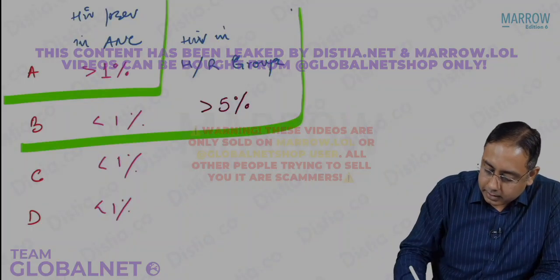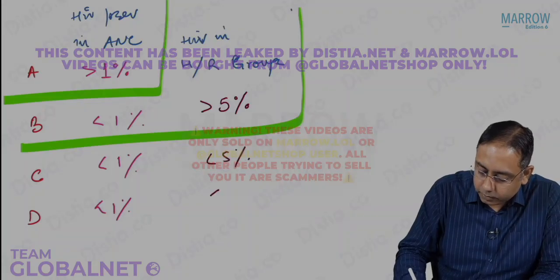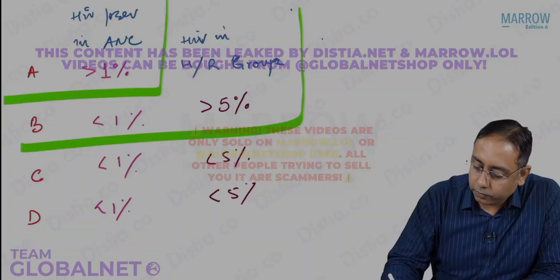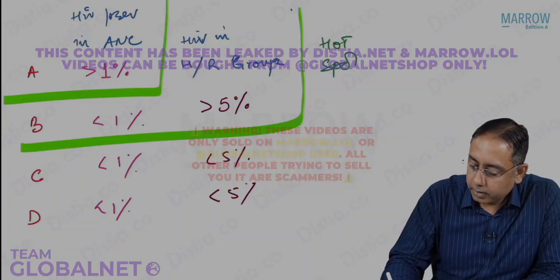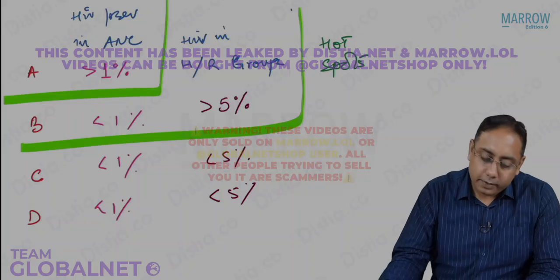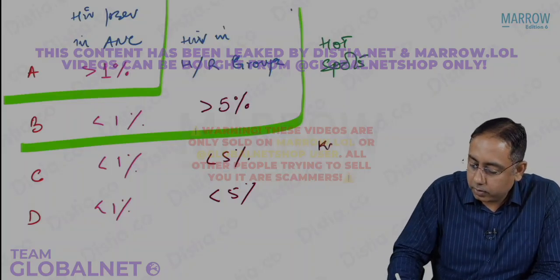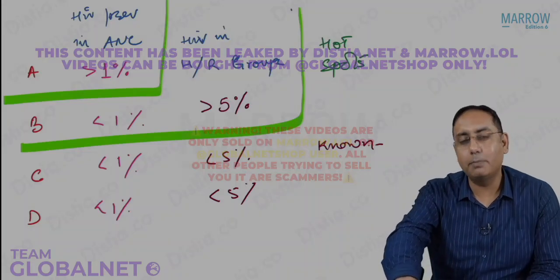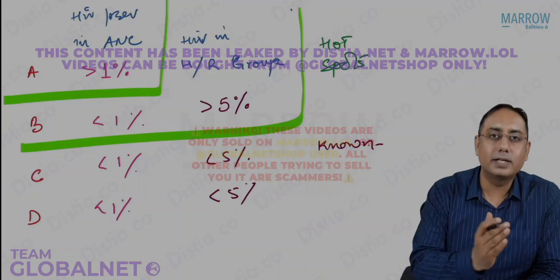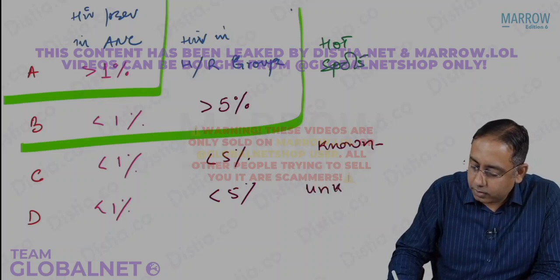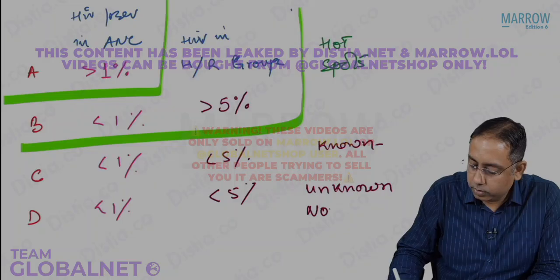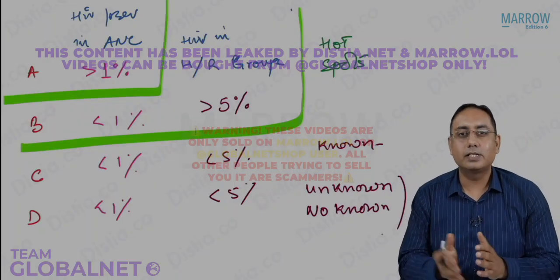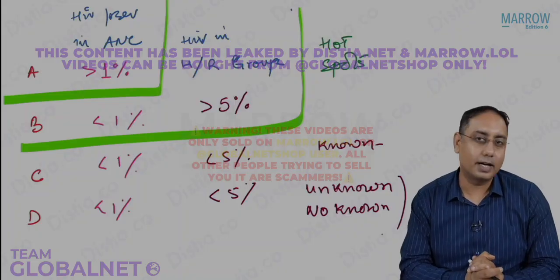Next, in case the high risk group prevalence is less than 5%, it could be a category C or category D. At the third level, what do you look for? You look for any hot spots. If there are known hot spots, that means there was some congregation of male migrants or something like that, that is called category C. And if there are unknown or no known hot spots, that is called a category D district. This is what we have in India as the district level categorization.